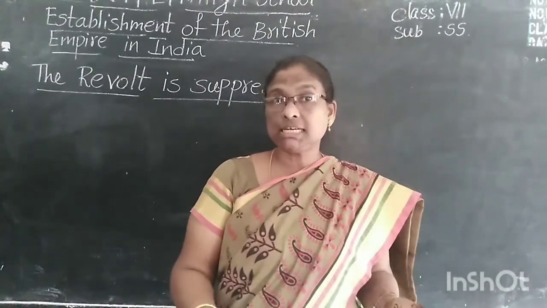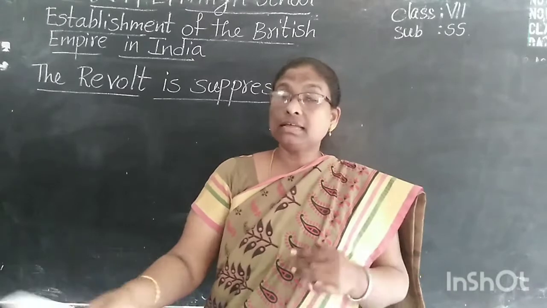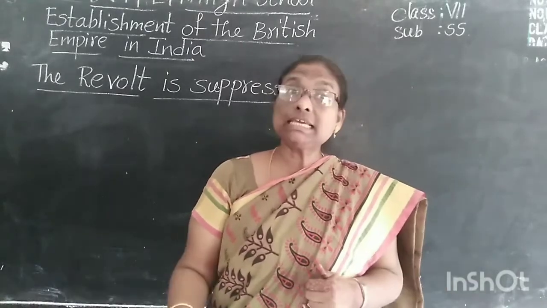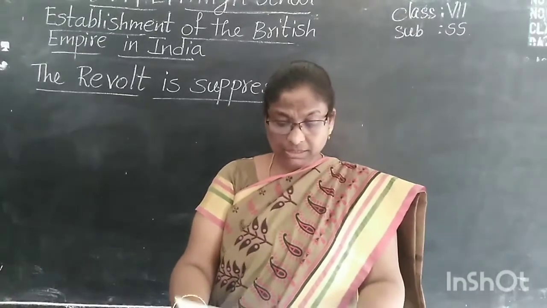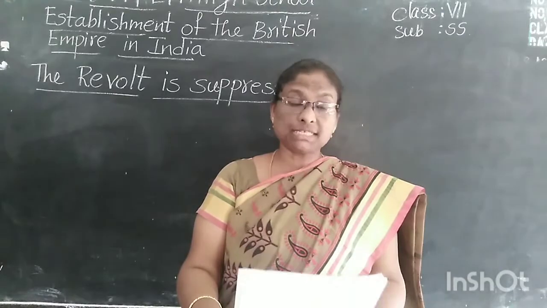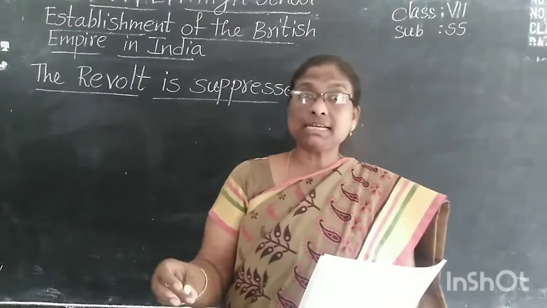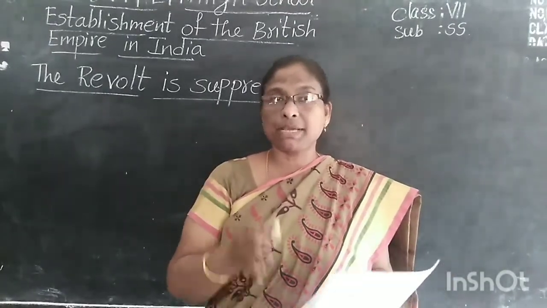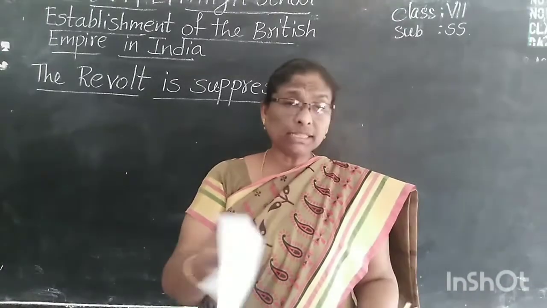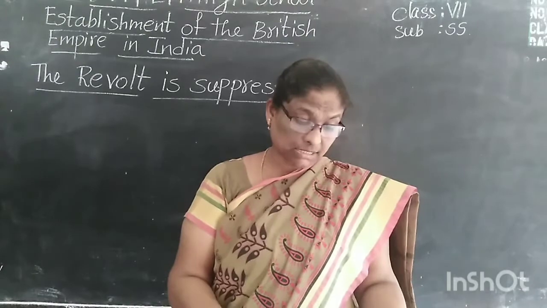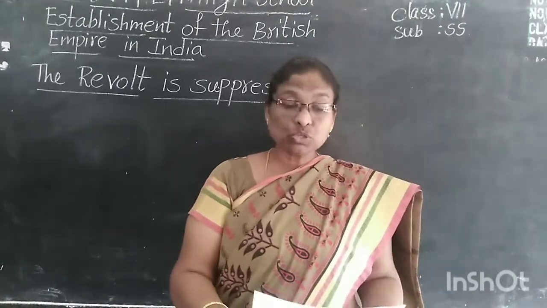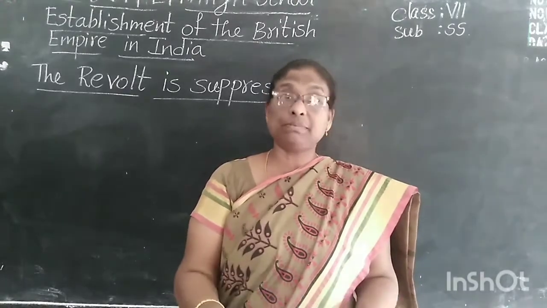So the English tackled the rebels one by one in each area. There are two major weaknesses among them. Because of these weaknesses, the English were able to tackle the rebels one by one. So what are the weaknesses these rebels had?